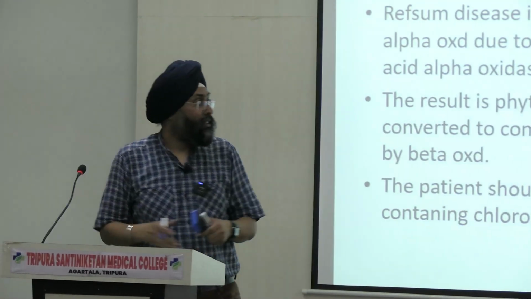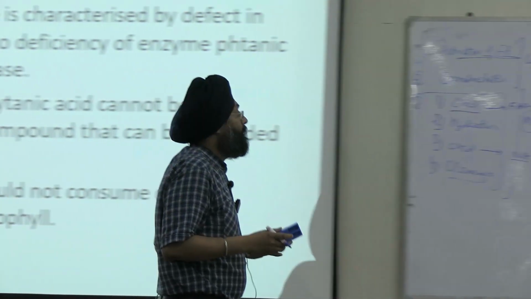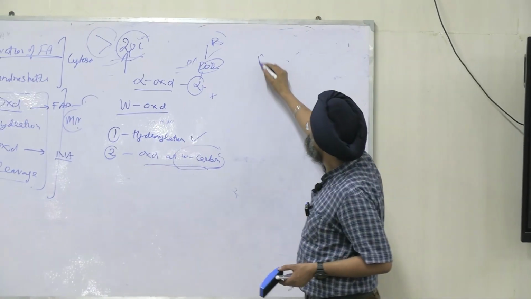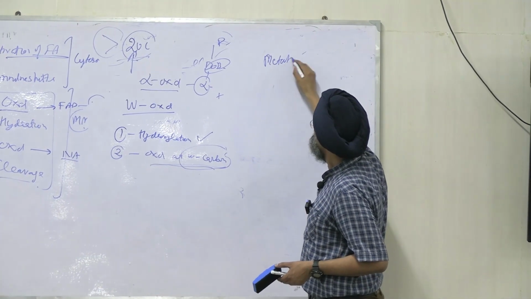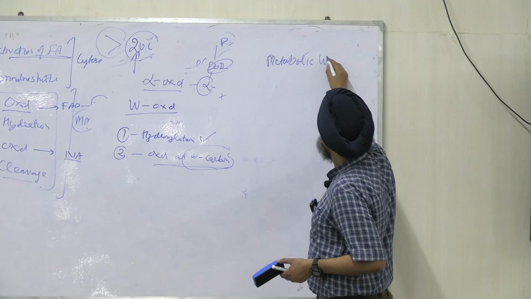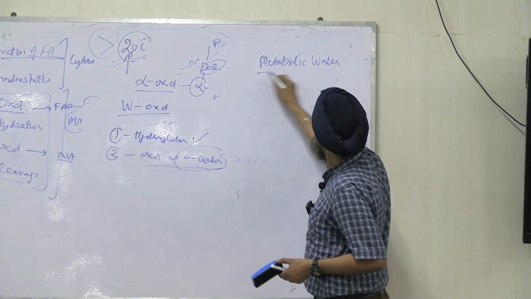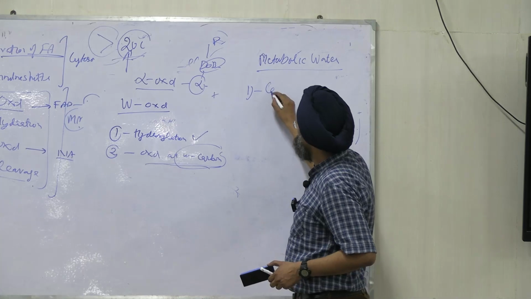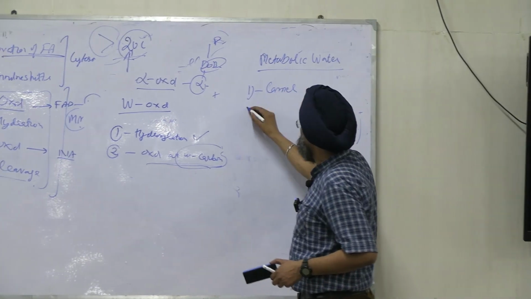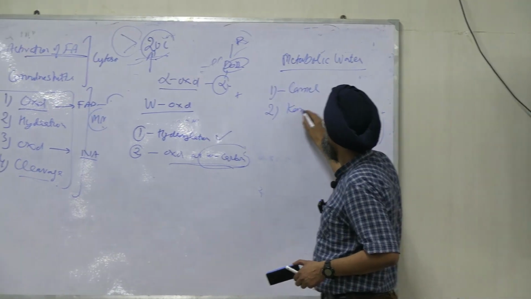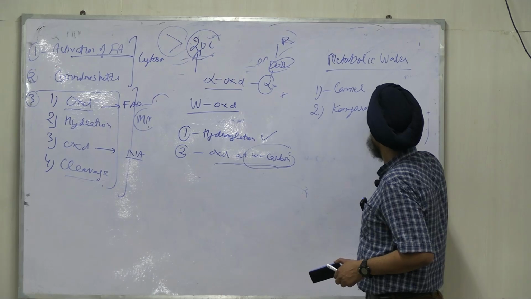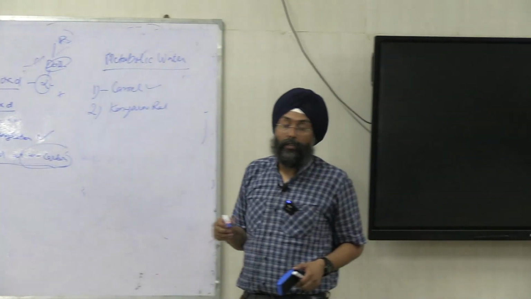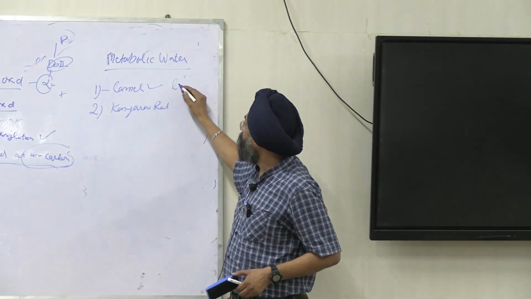One more thing left: metabolic water. What is metabolic water? Have you seen a camel? Have you seen a kangaroo rat? A camel has a hump and lives without water and food for many days.